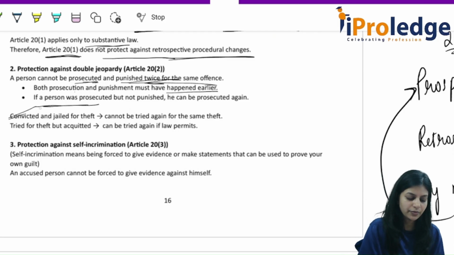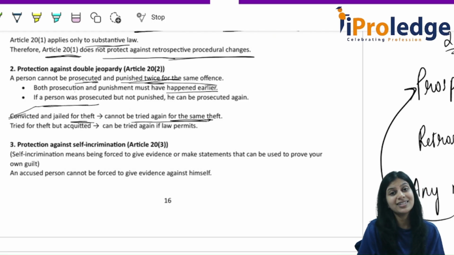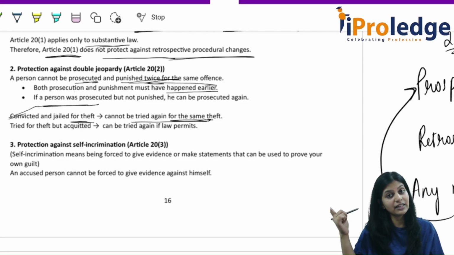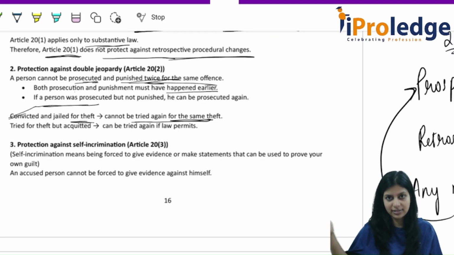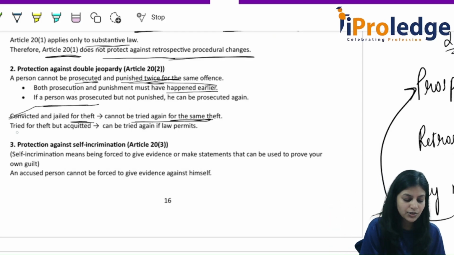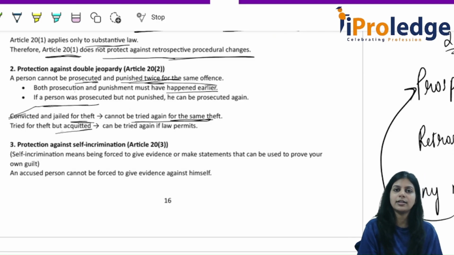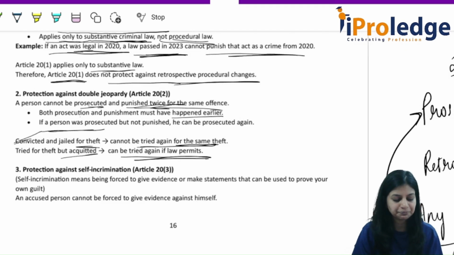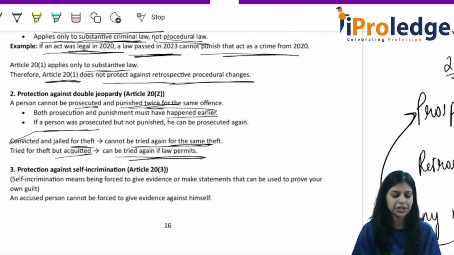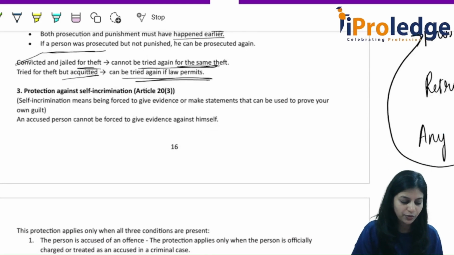So a person convicted and jailed for theft cannot be tried again for the same theft. For a different theft, yes, that person can be charged. If tried for theft but acquitted, that is, released and not punished, he can be tried again if law permits. Understood? This is the second protection, protection against double jeopardy. A person cannot be tried twice for the same offense.